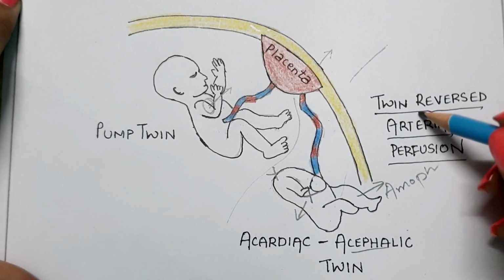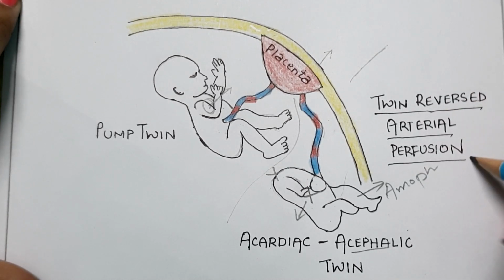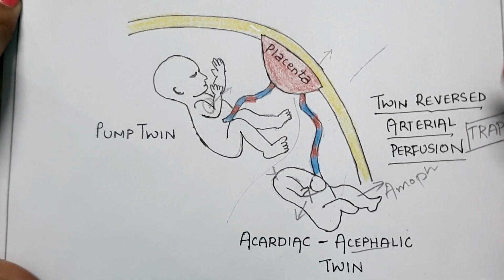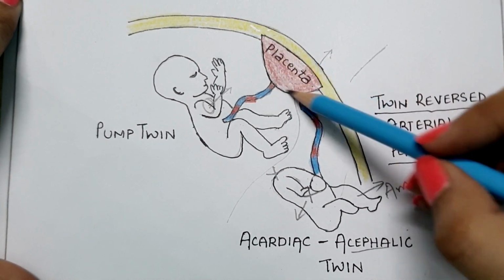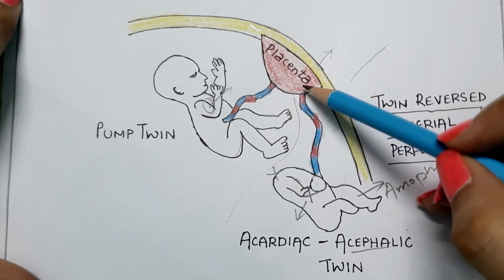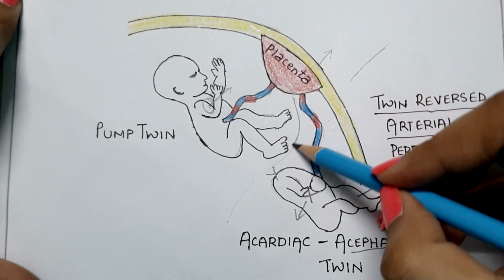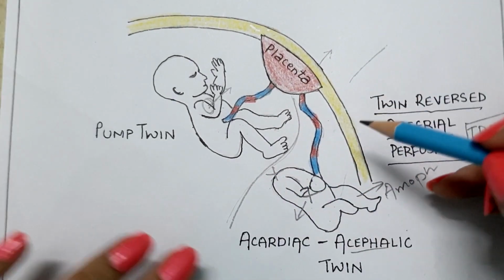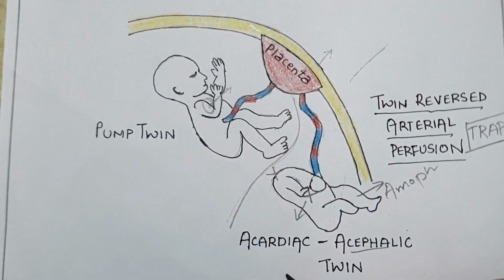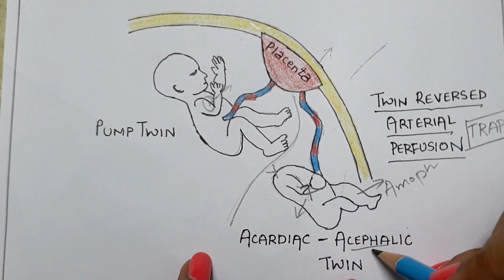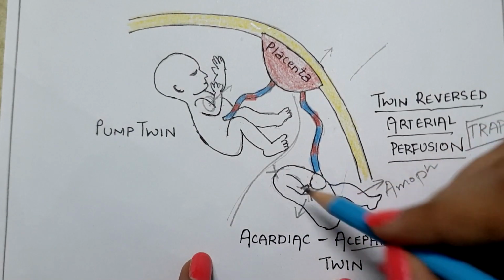Next is twin reversed arterial perfusion, TRAP. This disease is known as TRAP. In this you can see this is also a monozygotic twin with monochorionic and diamniotic. There are two amniotic cavities. In this you can see this is a pump twin and this is an acardiac and acephalic twin. Acardiac means absence of heart. Acephalic means absence of head.